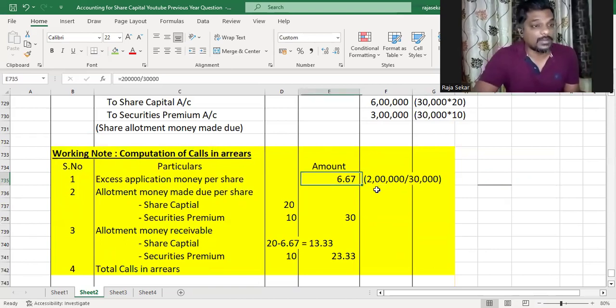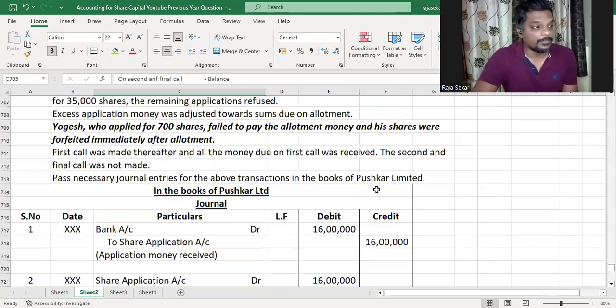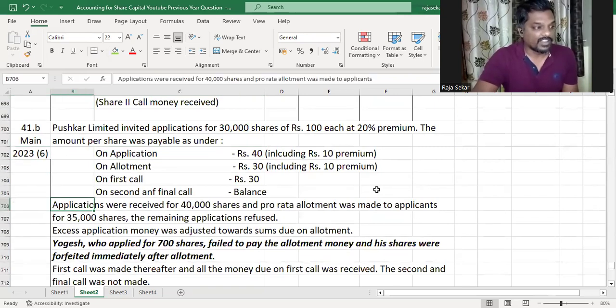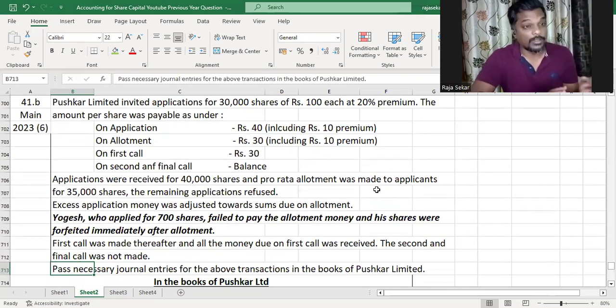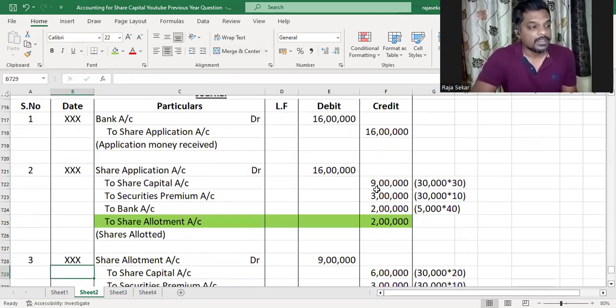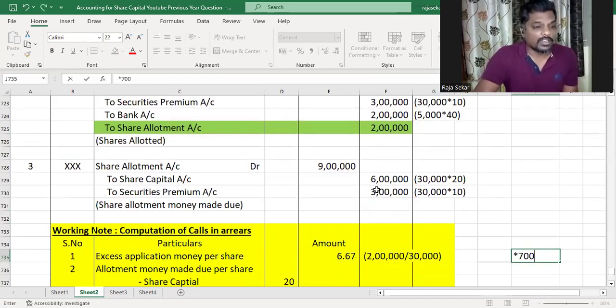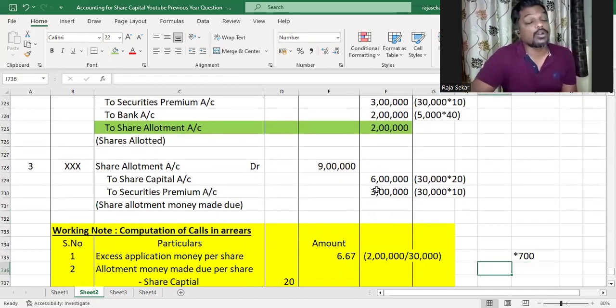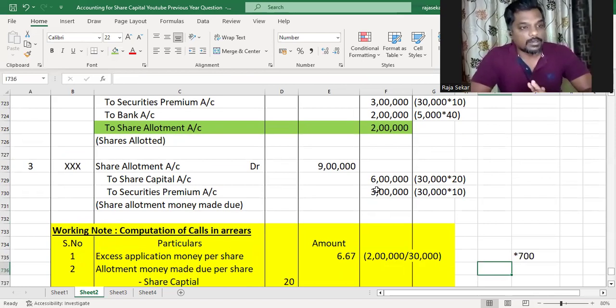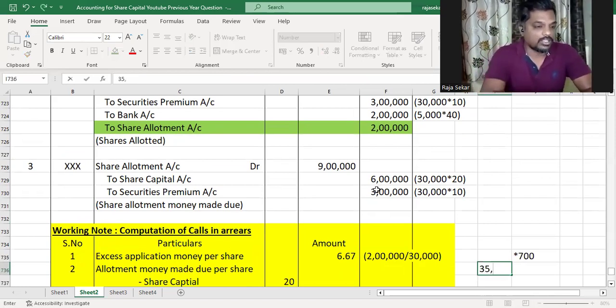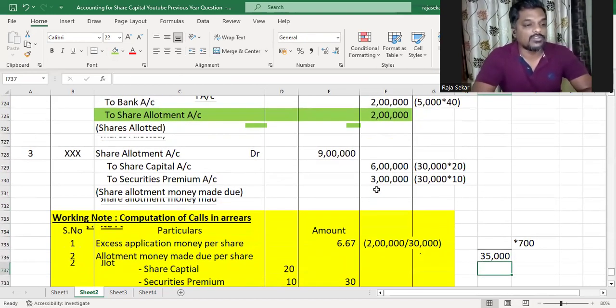In the question, they haven't mentioned the number of shares held by Yogesh. Instead, they've given us the number of shares applied for by Yogesh. As we all know, in pro rata allotment, the number of shares held will always be lesser than the number of shares applied by Yogesh. So we'll have to find out the number of shares held by Yogesh. What do we do? We multiply and write the total applications by the person for whom we are finding it in the numerator, and in the denominator we'll write the total applications on which pro rata allotment was made.